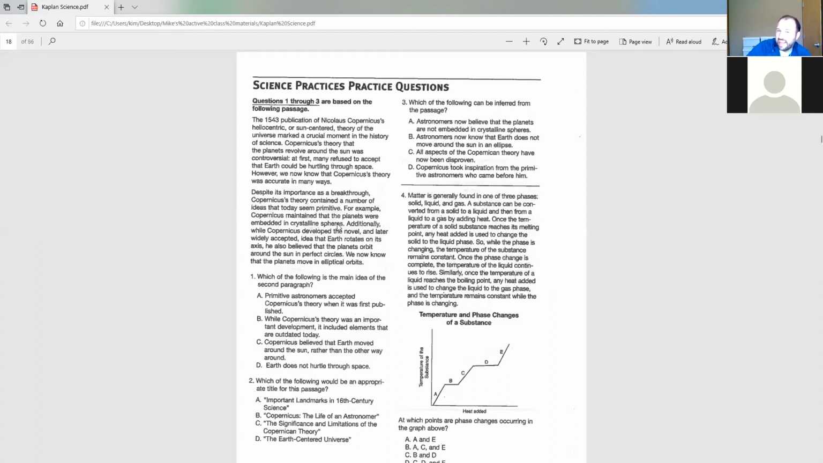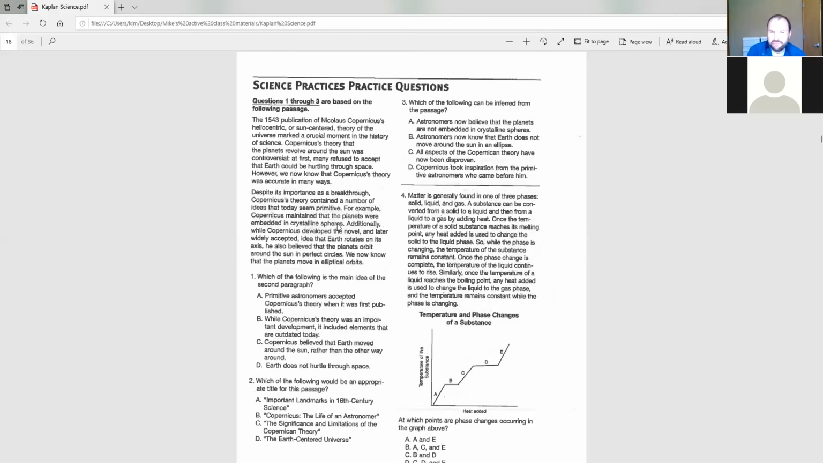So they didn't say that people today believe that's not true, but they implied it by saying, here is an example of something that today seems primitive. And then they gave you this example, but they didn't say specifically that astronomers now believe the planets are not embedded in crystalline spheres. But by saying that it is thought of as primitive, it implies that that is the case, right? So A is the right answer. Kind of a tricky question. All right, number 4.